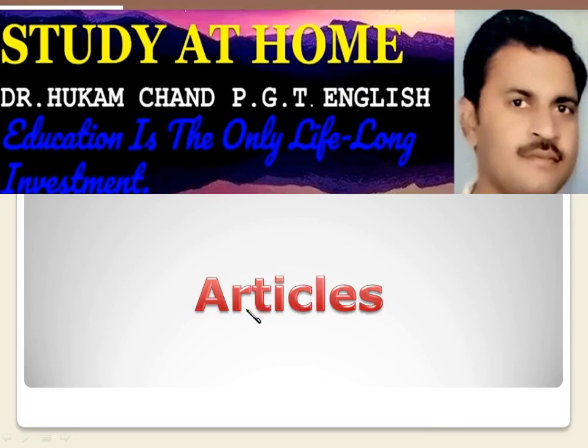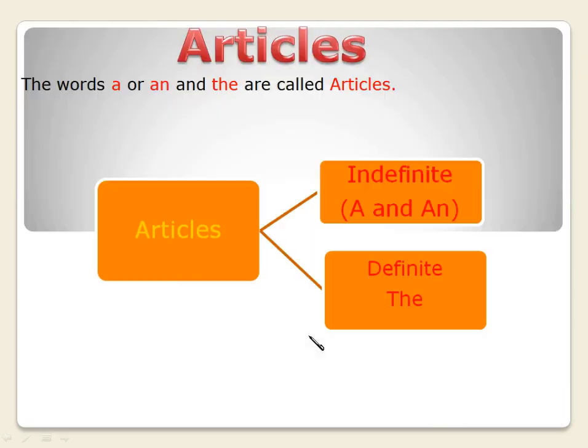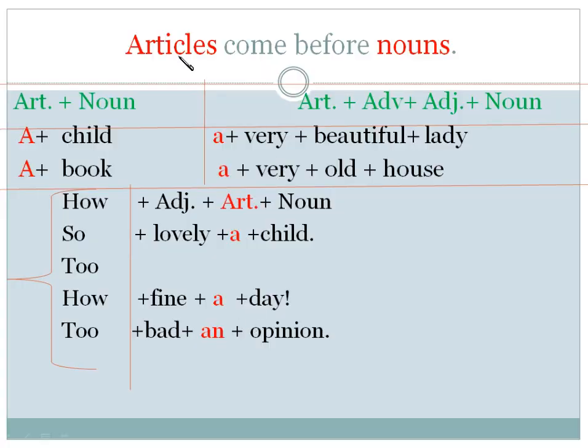Today we will discuss articles. A and an are called articles. Articles can be divided into two groups, indefinite and definite. A and an are included in indefinite articles, and the is included in definite articles. Articles come before nouns.